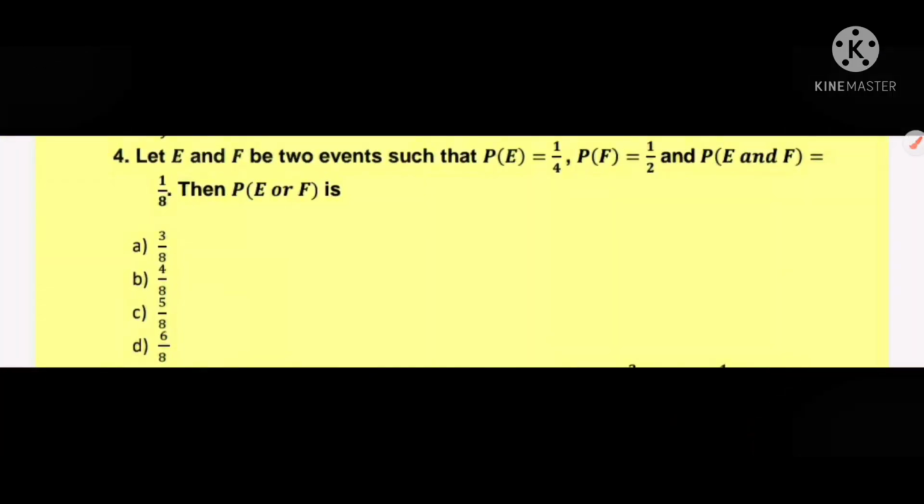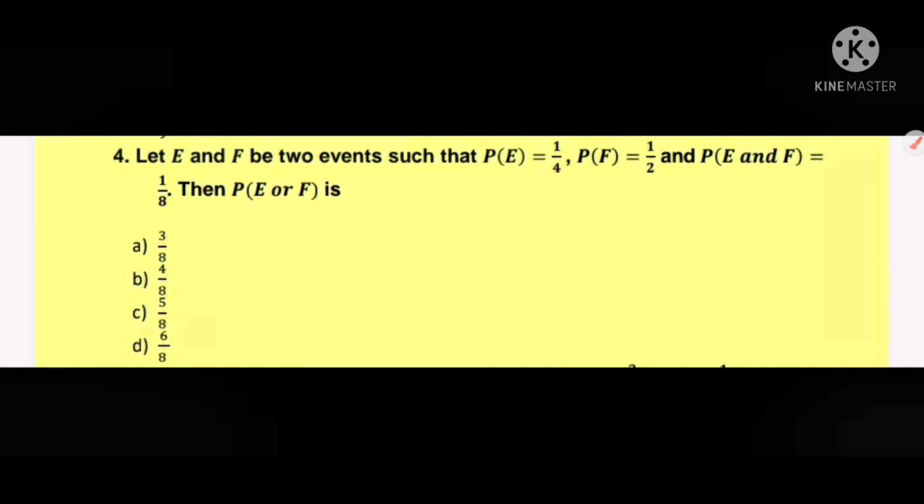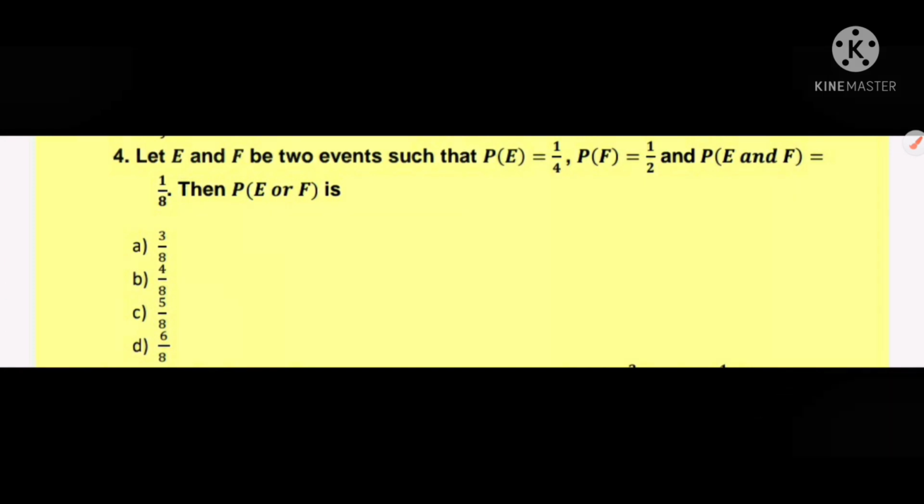Next question. Let E and F be two events such that probability of E is equal to 1 by 4 and probability of F is equal to 1 by 2 and probability of E and F is equal to 1 by 8. Then probability of E or F is.